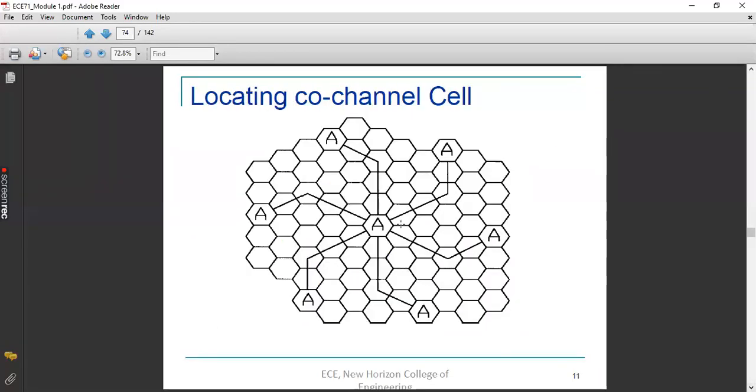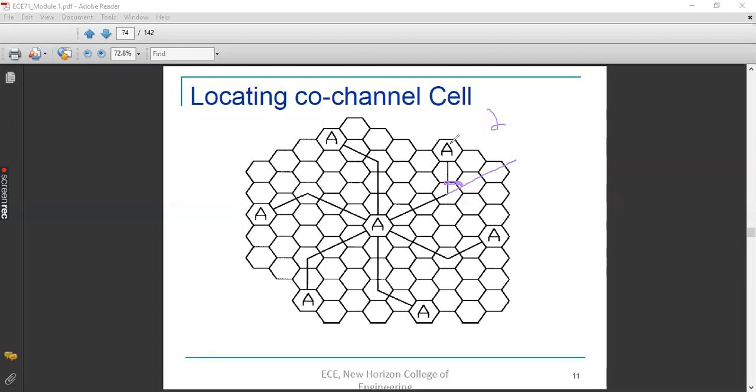So I have moved through 3 cells and reached the center of the third cell. Then I will take a 60-degree turn. This will be a straight line, and with reference to this, I have turned 60 degrees anti-clockwise, isn't it? Actually, my intention was to move in this direction, but after crossing the third cell, that is i equal to 3, I take a 60-degree turn anti-clockwise, and then I move across 2 cells because j is equal to 2.